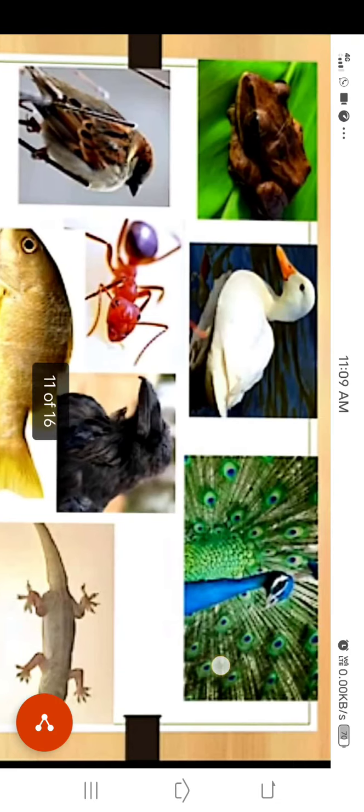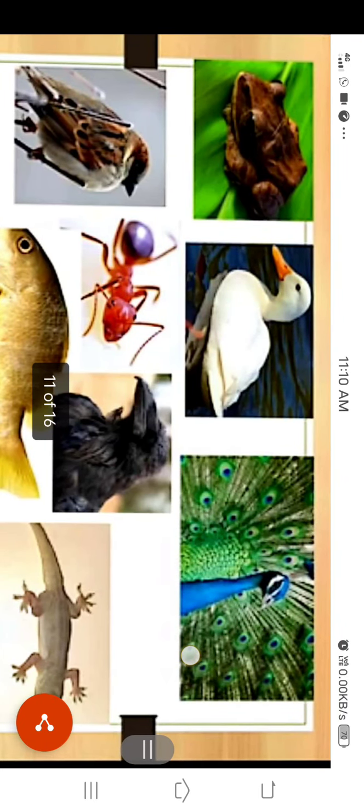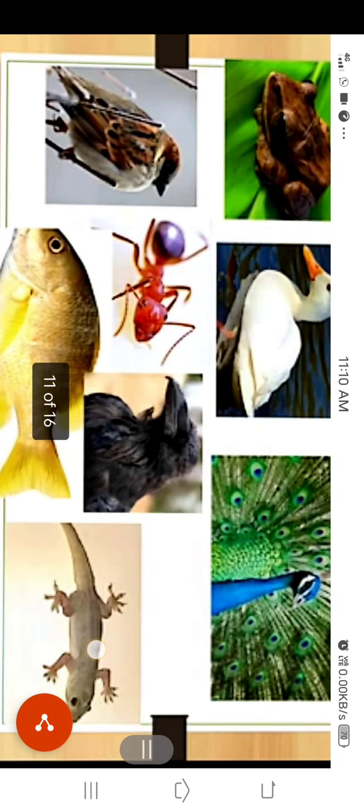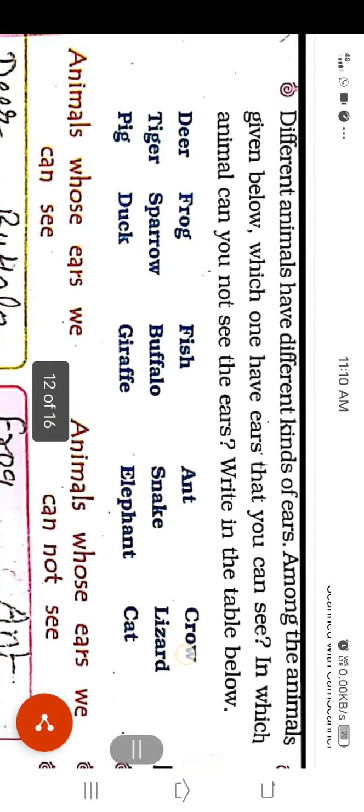You cannot see the ears of these animals. They have two holes on both sides of their head that help them to listen to sound.